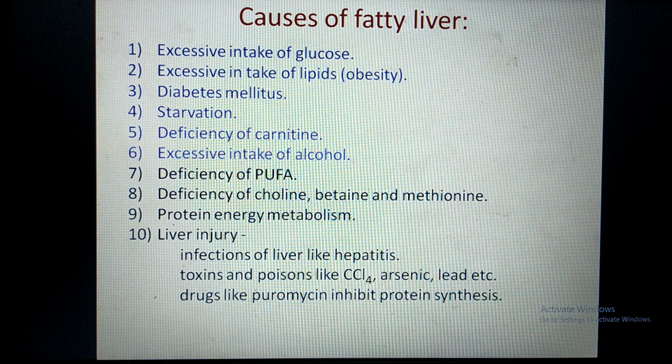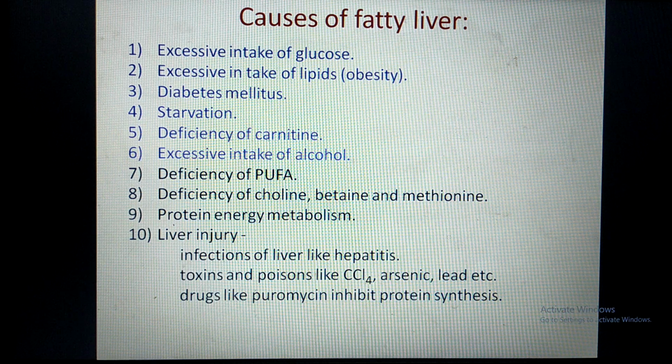Next cause is deficiency of carnitine. So what is carnitine? Carnitine is a transporter that we have studied during beta oxidation of fatty acid. Here this carnitine transports the fatty acid from cytoplasm to mitochondria for beta oxidation, because in mitochondria the beta oxidation takes place.